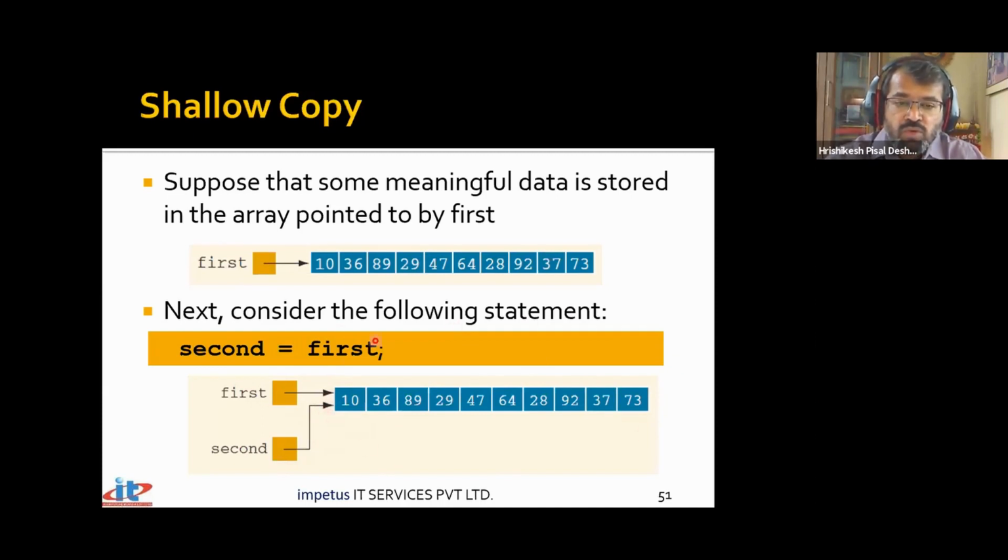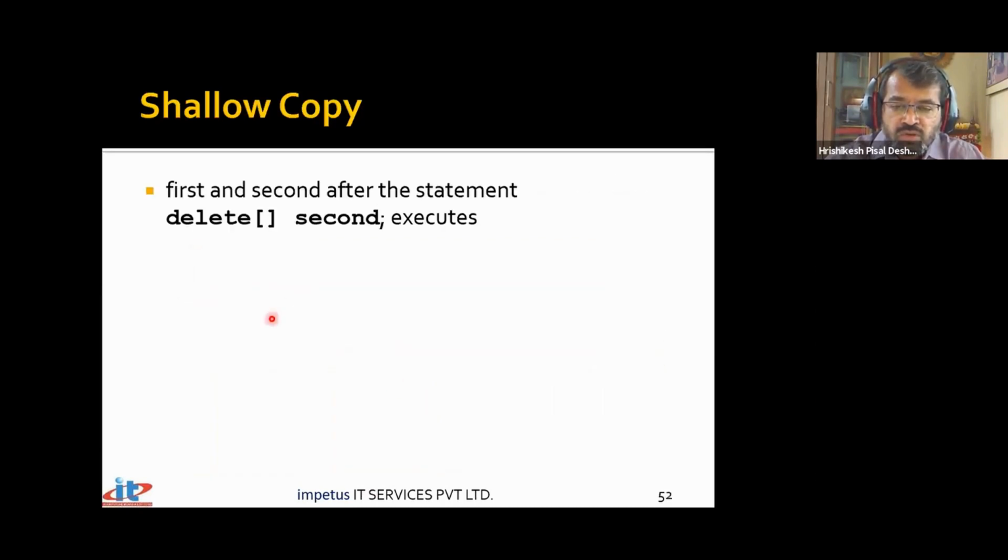And here is where the ownership issue comes into action. When I say ownership issue, that means first says this is my array and second says this is my array. But what's the risk of having such a thing? Say tomorrow you say delete second. Now I say delete square bracket second. Now the moment you say delete square bracket second, what's going to happen over here?